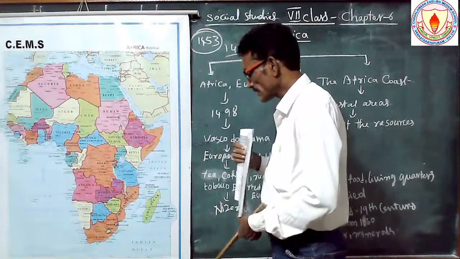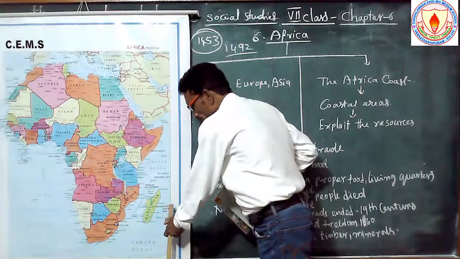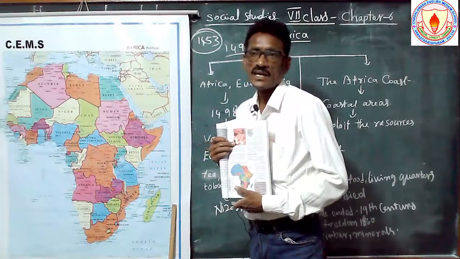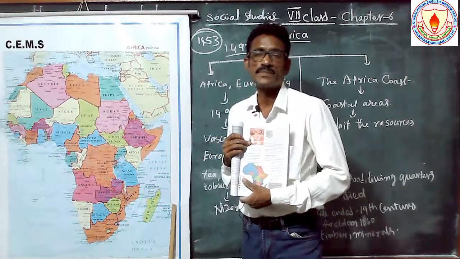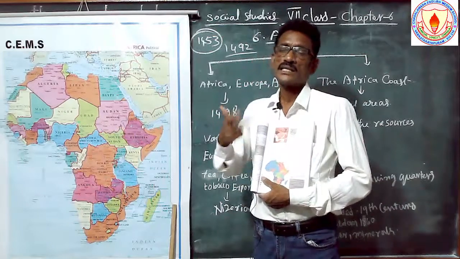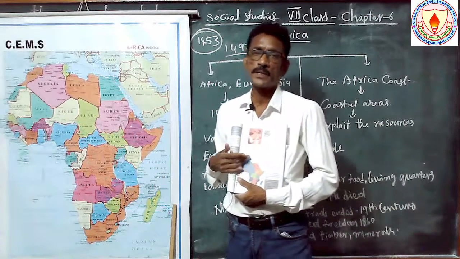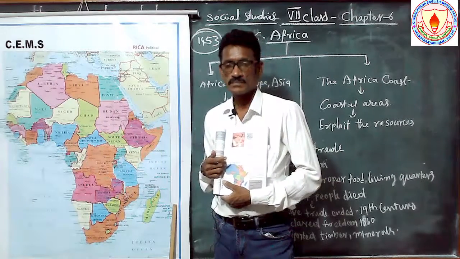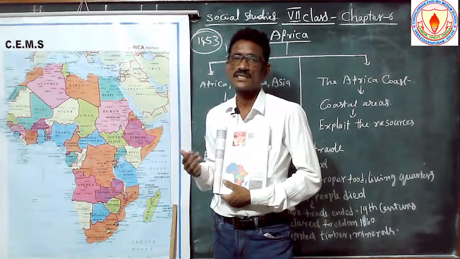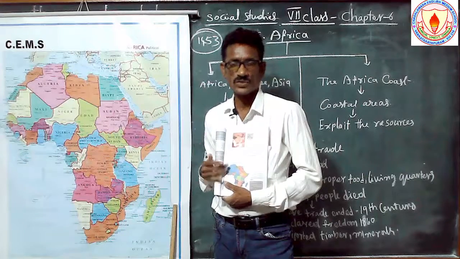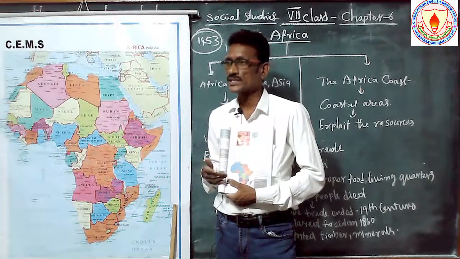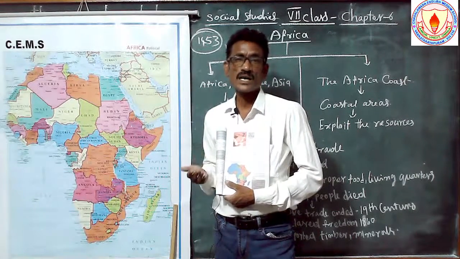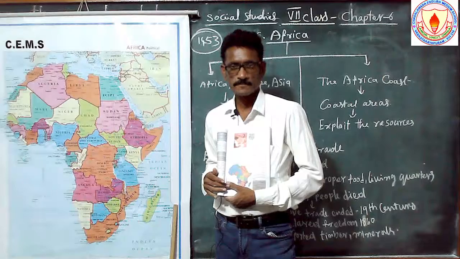So here now we are going to compare why Europeans entered the Africa continent. The Africa continent has one name, that is the Dark Continent. Arab people, European people, or Dutch people were unable to cross the Sahara desert, because it is a very vast desert and the biggest desert in the world. They were unable to cross the Sahara desert and the Kalahari desert. This is the main reason Africa was unknown to the European people.